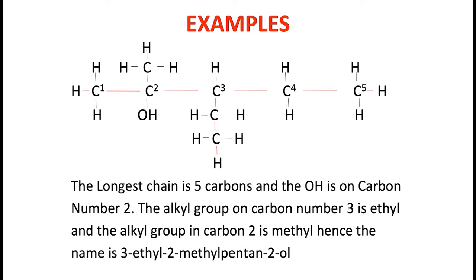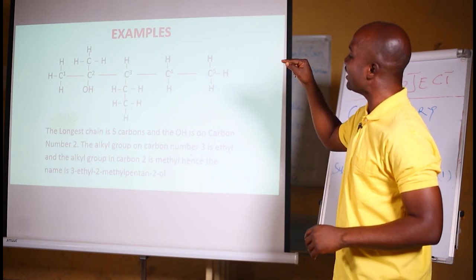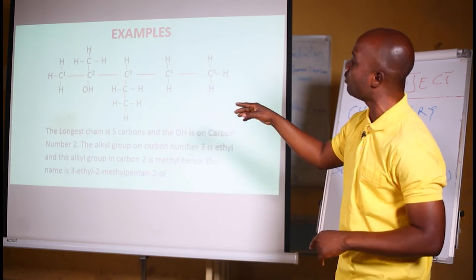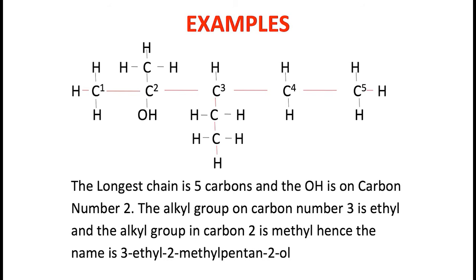Why is it pentanol? Because the longest chain is 5 carbon atoms. 2-ol means that the OH group is on carbon number 2. Then we have 3-ethyl because E comes before M. So ethyl group on carbon number 3. Remember, there is an ethyl group on carbon number 3 that has 2 carbon atoms with 5 hydrogens attached to the 3rd carbon atom.